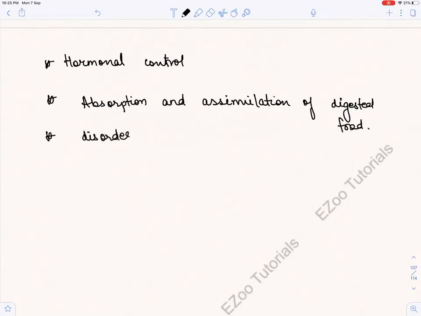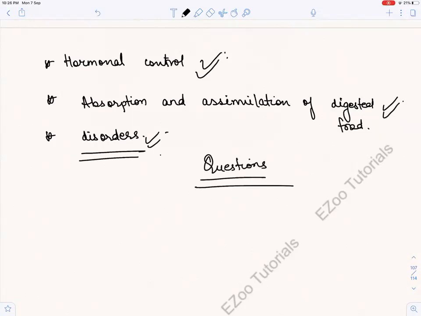And then we are done. The chapter is almost finished. You can start doing the questions, because I have already done hormonal control and absorption and assimilation. Just for your sake, that in the book it's given like this, I'll do it. So finally, only the disorders are left now. So we'll start with the questions. And let me see how many questions you guys can do.